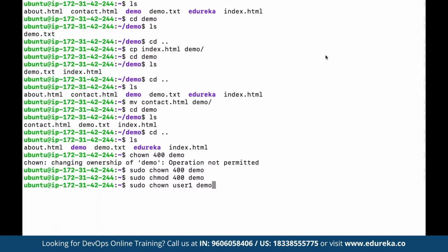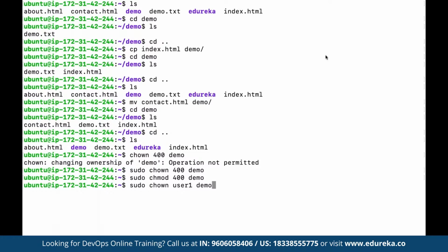For example, user one may have created this directory, but we want to change the ownership of this directory to another user, say user two. Then we can make use of chown, as in change ownership. So using chown, we can change the owner of that particular file or directory, and by using chmod, we can change the access permissions.